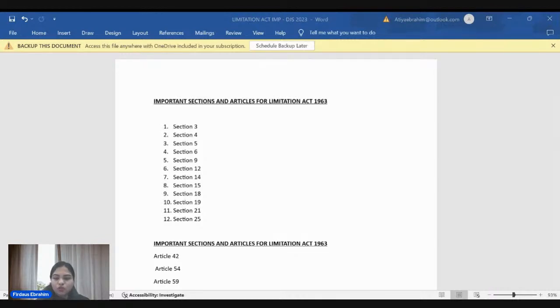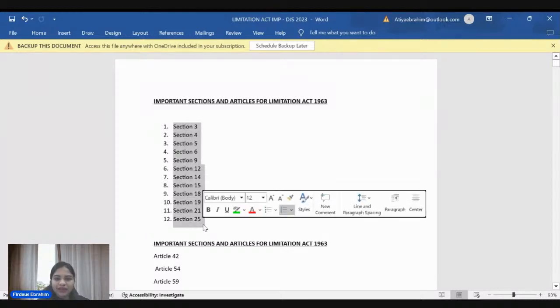Right. So now, students, first you all see what are the important sections and articles for Limitation Act, since you people are going to appear for DJS and it's very near. So these 12 sections I have jotted down as very, very important. See, Limitation Act is a very small act, right? But as small as it is, it is very important also.